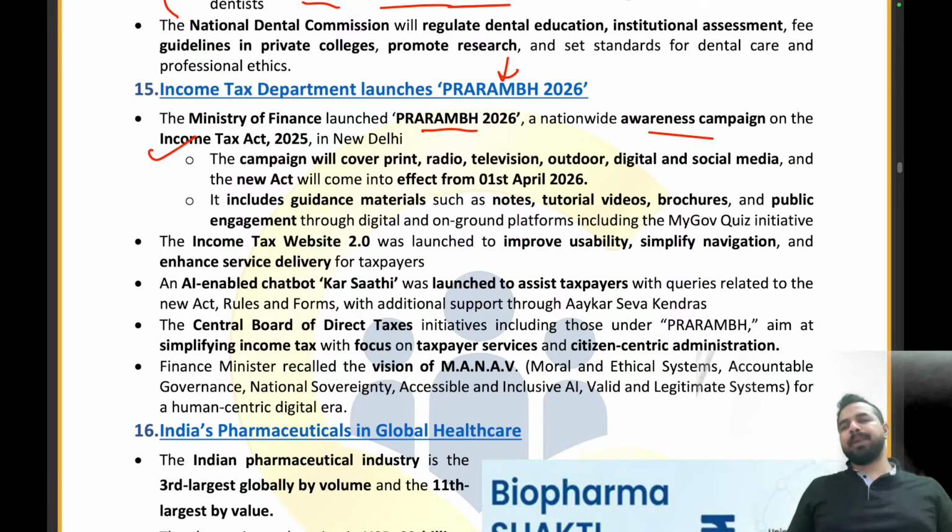And that's why the campaign will be covering print, radio, television, outdoor, digital and social media, and the new act will come into effect from 1st April 2026, which we already discussed. Right? It includes guidance materials such as notes, editorials, videos, brochures, tutorials, public engagements and all. And as a part of this, Government of India also came up with the Income Tax Website 2.0.